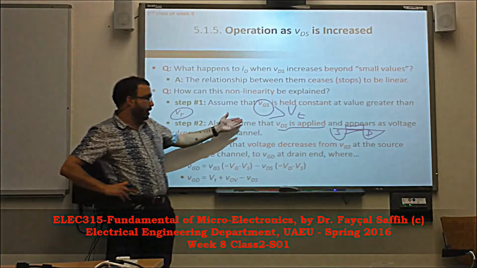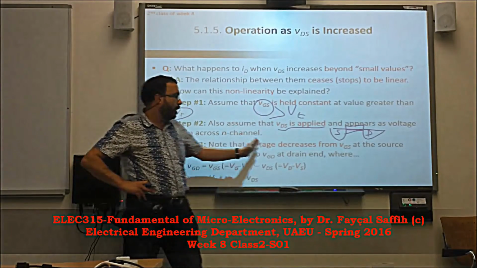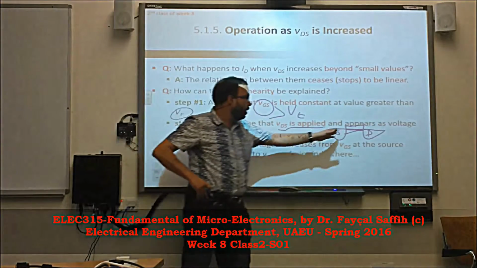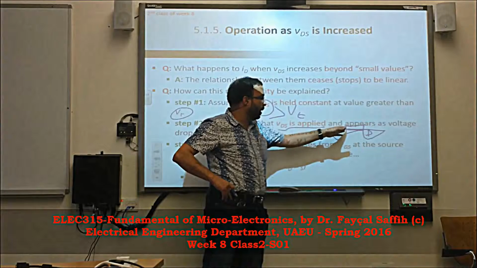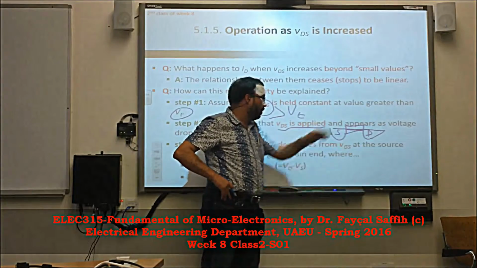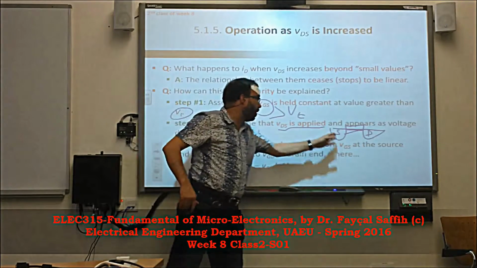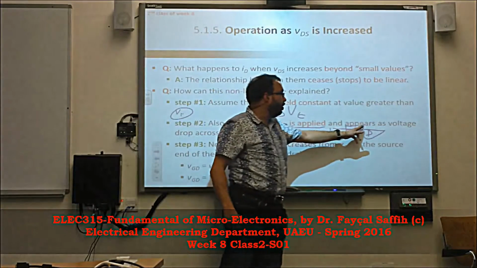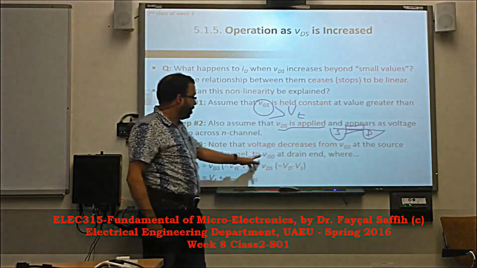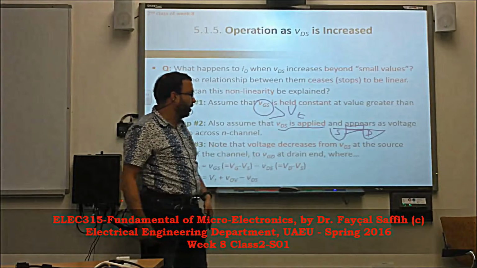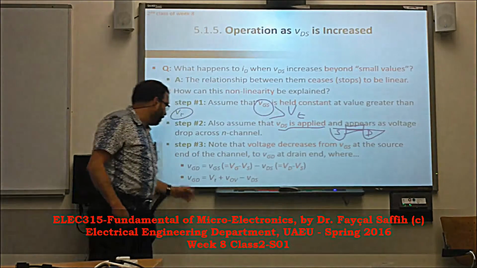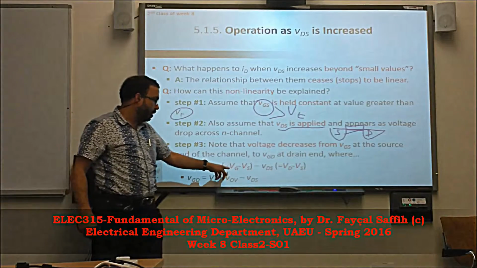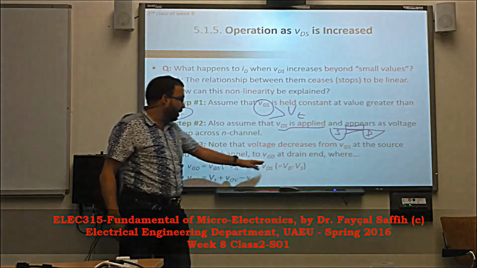And we will note, because of this, that the voltage decreases from VGS at the source. So at the source, the voltage across the channel is actually VGS, but at the drain end it is going to be VGD, the gate to drain voltage. So VGD we can write as VGS, which is VG minus VS, minus VDS.